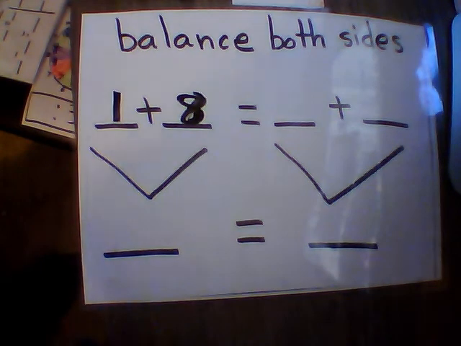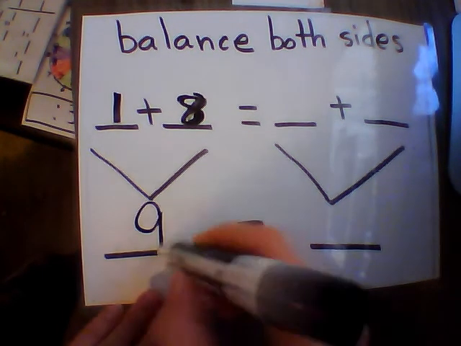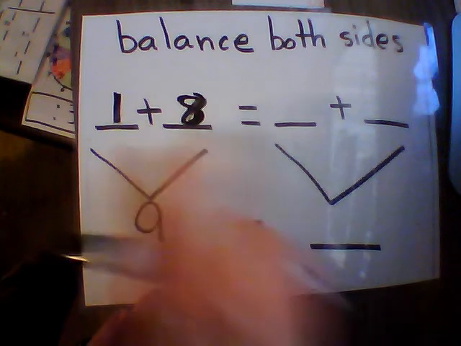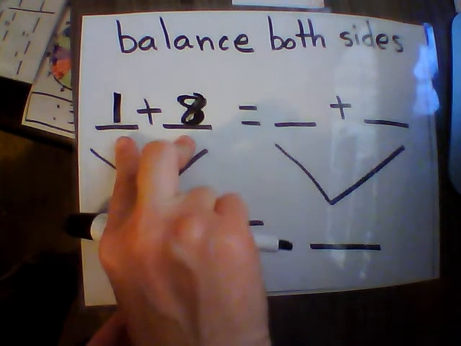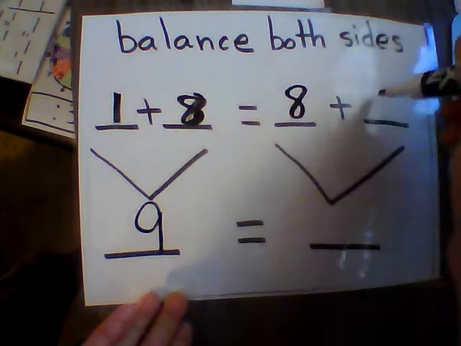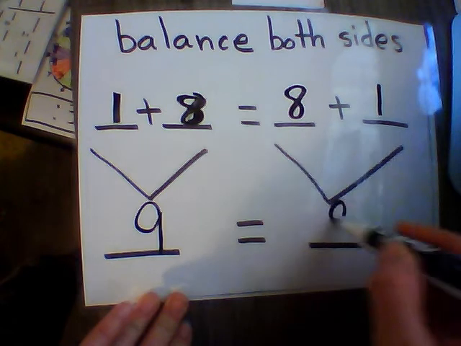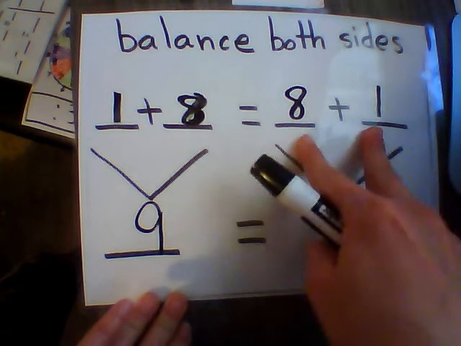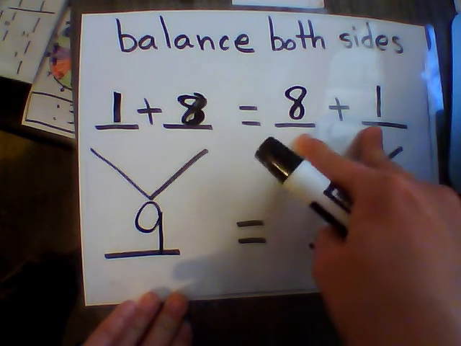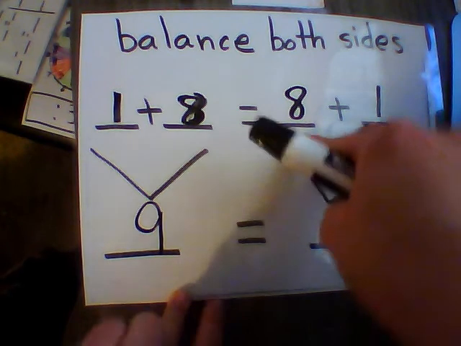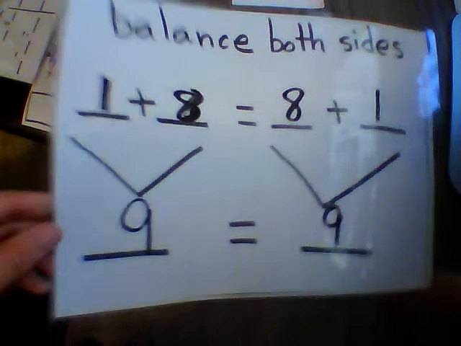Alright, so 8 plus 1 equals 9. And I am just going to do the reversal like I've done in the other videos. So I'm just going to reverse 8 plus 1, and that's going to equal 9. You could have used another equation to make 9 as well. You didn't have to use the reversal. That's just what I chose to do. Alright, moving on.